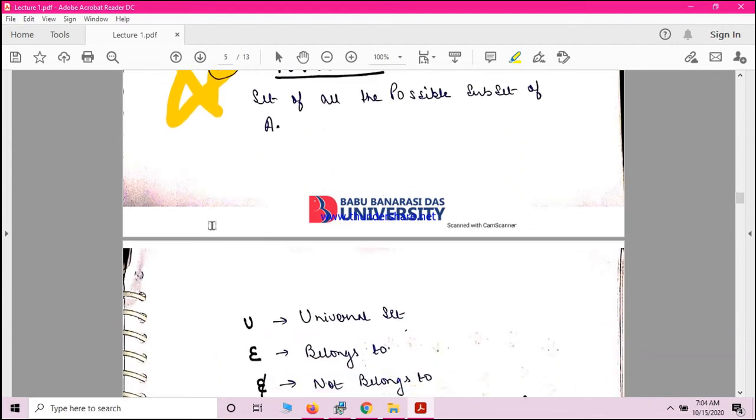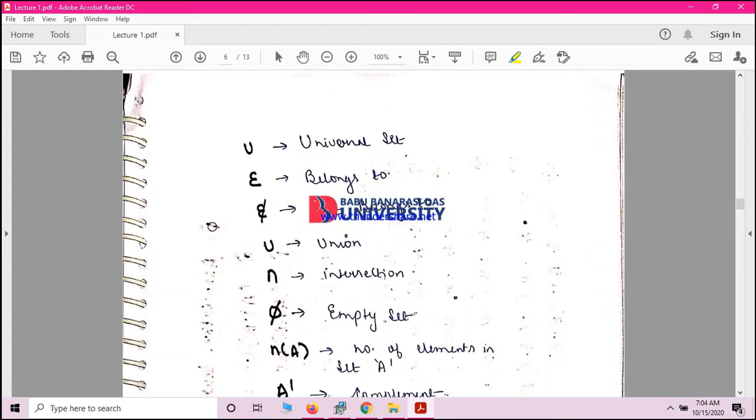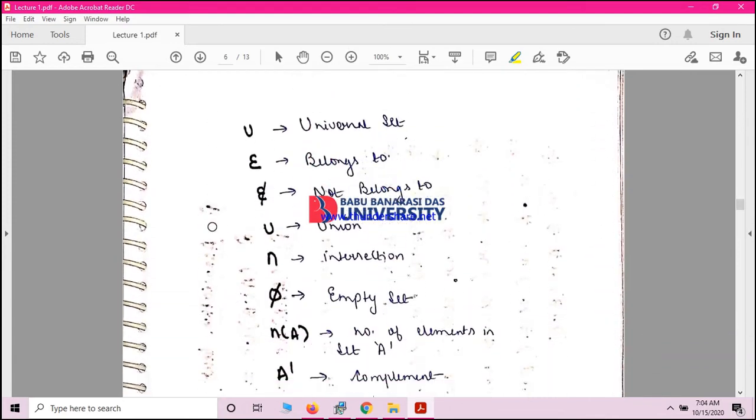Now let's see certain symbols. There are certain symbols that we'll be using, like capital U is the universal set, and this is the sign of belongs to, this is the sign of not belongs to, this is union, this is intersection, this is empty set, this is number of elements in a set, this is complement.